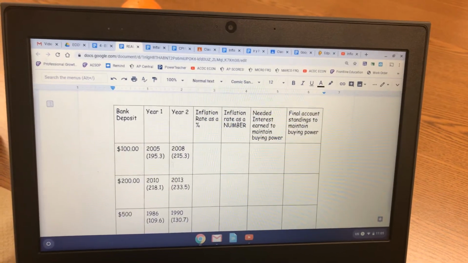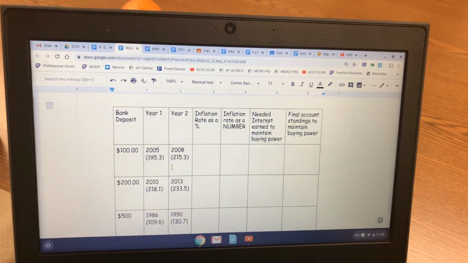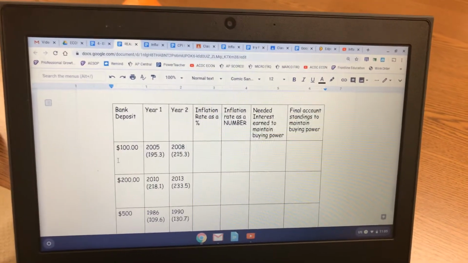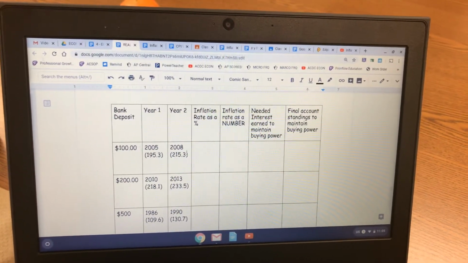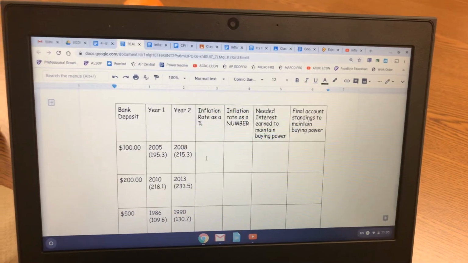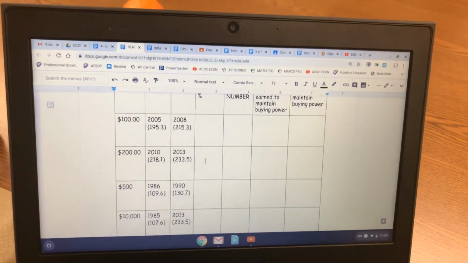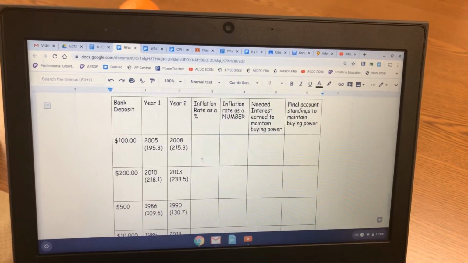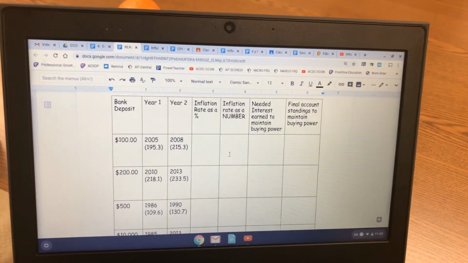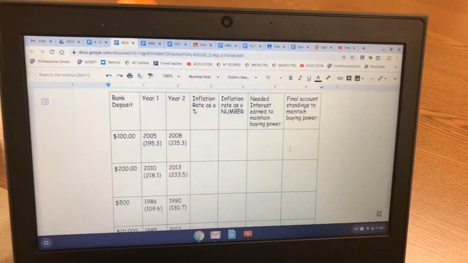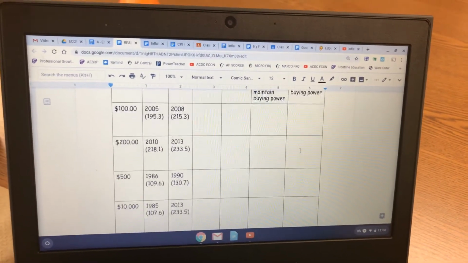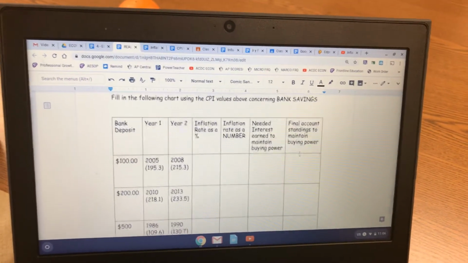Same thing goes for here in the bank. Let's say that this rate here is approximately 10%. If you put $10 in the bank, you're going to need to get 10% interest to keep up with inflation. If you don't, you lost money to inflation. So that'd be 10%, 0.1. You'd need to earn $1 in interest, or you would need $11 in here for that final bank standing.